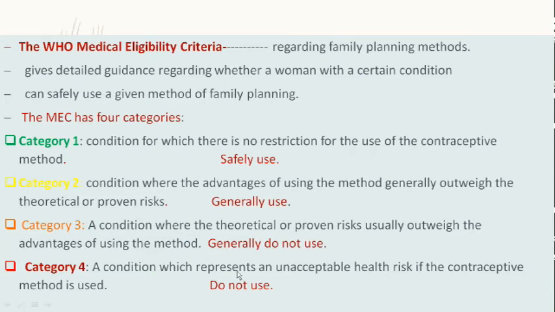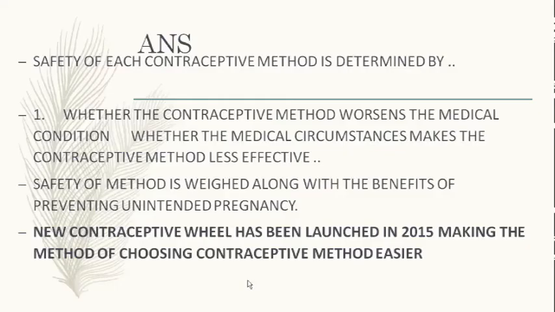But I am revising, and I want to know what is the MEC for PPIUCD. The criteria used is whether the contraceptive method worsens the medical condition, or whether the medical condition is made worse because of the contraceptive, and this is the 2015 wheel which has been launched and is available on the app.